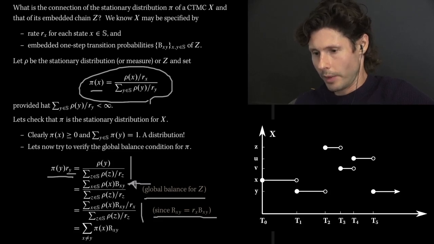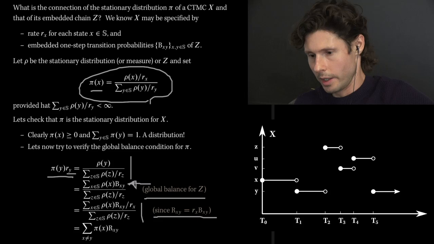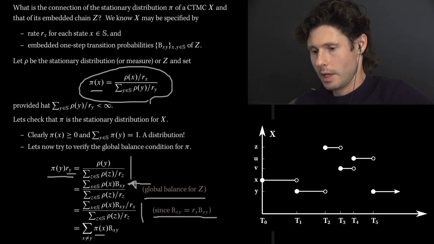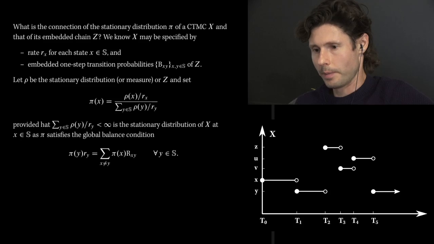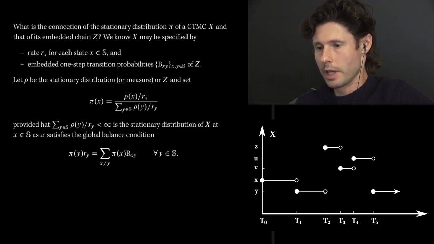And at this point, it's not too difficult to see that we're actually done. Why is this? Well, the pi x that you're seeing here is in fact everything in this quantity above, except the transition rate rxy. If you look at the definition of pi x up here, you'll see all of the terms, the rho x, the rx, and that divisor there. So we've pretty cleanly gotten to the end of the calculation, and this is sort of the summary.